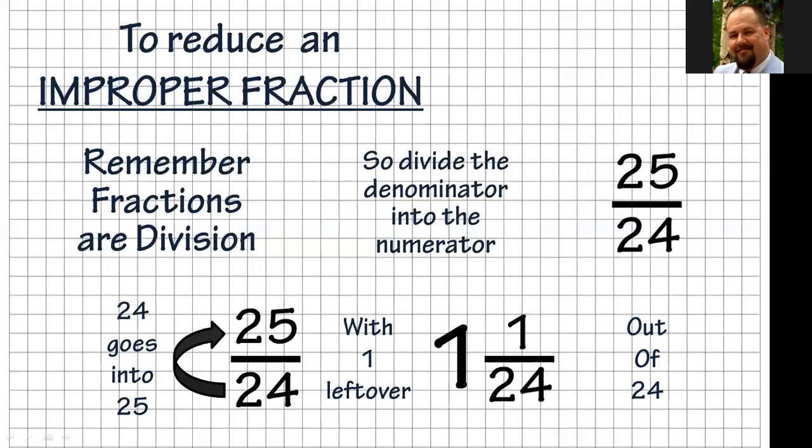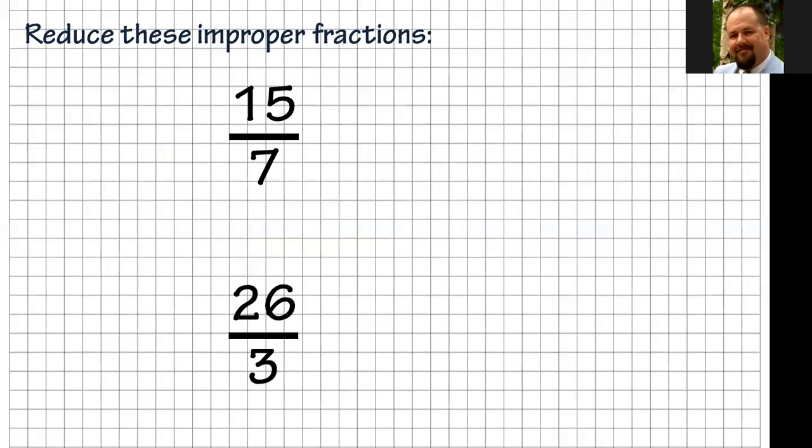Now that's what we call a mixed number, because it's a whole number and a fraction mixed together. We'll talk more about mixed numbers in our next lesson, but I still wanted you to be able to see that. So now let's reduce these improper fractions. You have 2 improper fractions. We need to convert them to mixed numbers. If you are watching this and you want to pause it, just hit pause, work them out real quick, and then press play and we'll go over them.